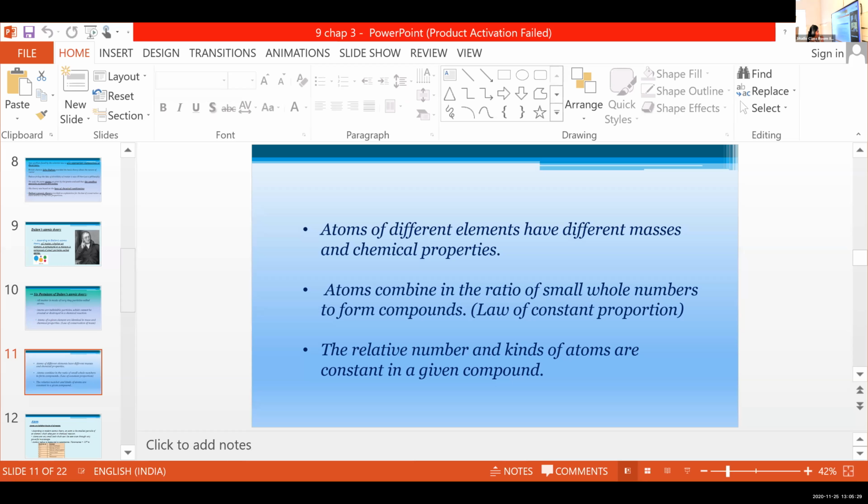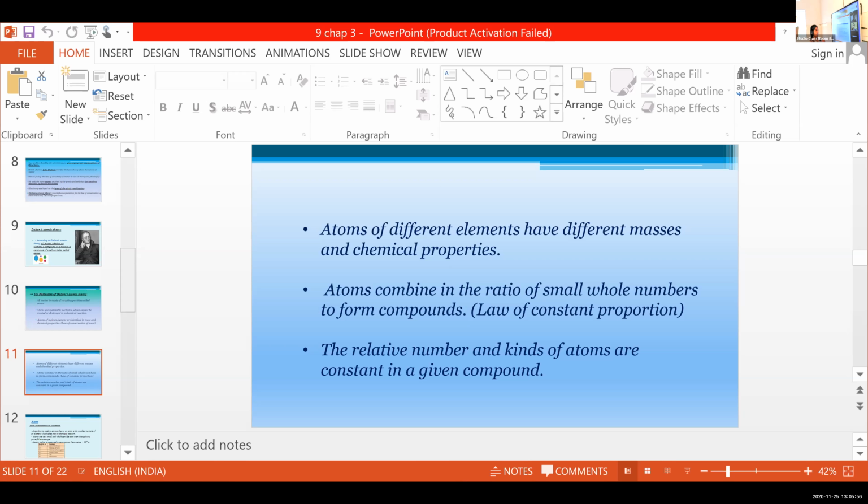Read the point. That means the fourth postulate. Atoms of different elements have different masses and chemical properties.